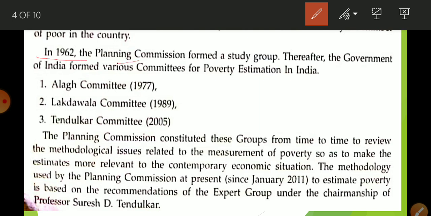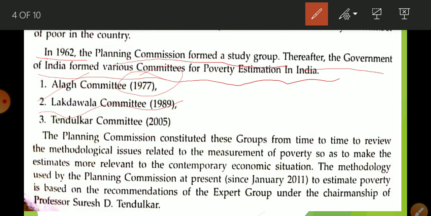In 1962 the Planning Commission formed a study group. Thereafter the Government of India formed various committees for poverty estimation. First is the Alagh committee in 1977, then the Lakdawala committee related to 1989. After that the Tendulkar committee, formed in 2005. The Planning Commission constitutes these groups from time to time to review methodology issues related to the measurement of poverty so that the poverty line stays relevant to the contemporary economic situation.